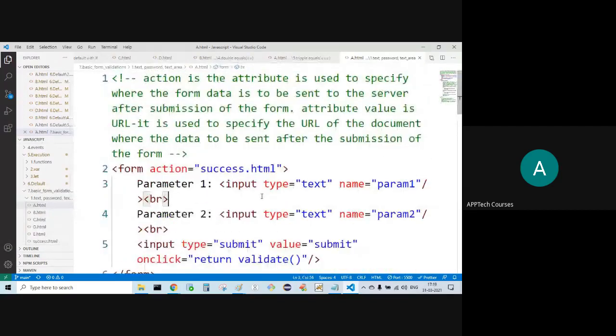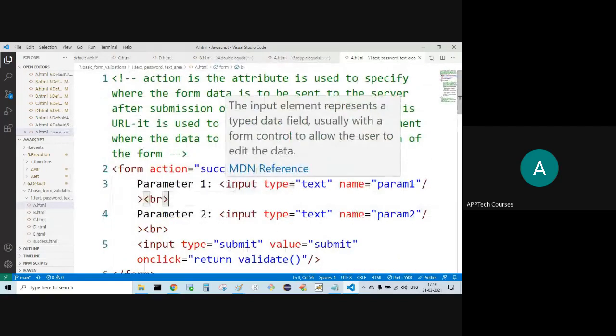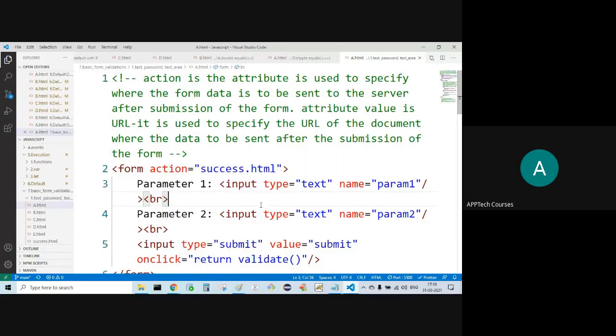Now we'll come to basic form validation.